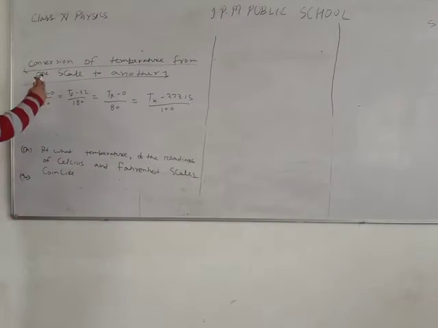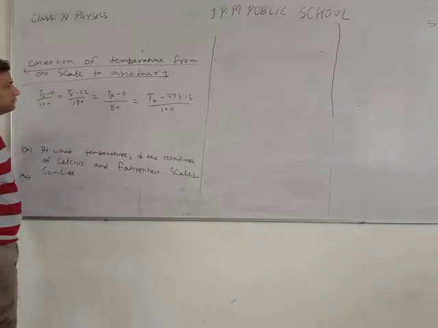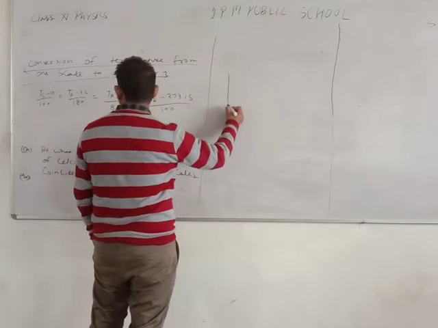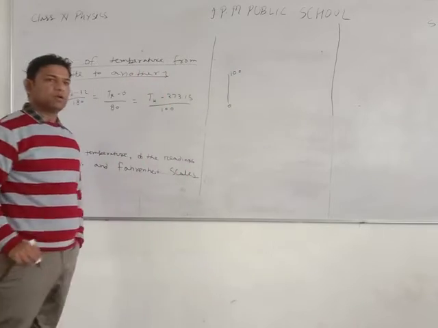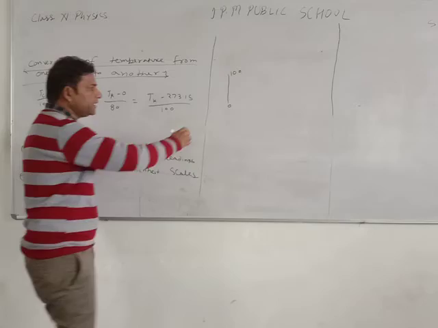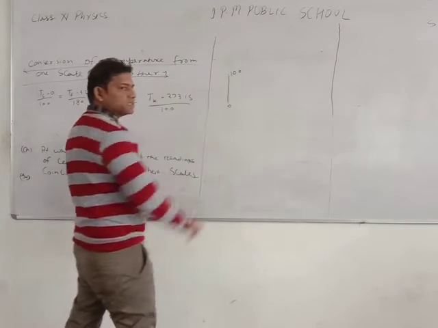Students, we revise the next topic, and the topic is conversion of temperature from one scale to another scale. Tc means temperature in centigrade, where the lower point is 0 and the upper point is 100. The lower point is the ice point and the upper point is the steam point.